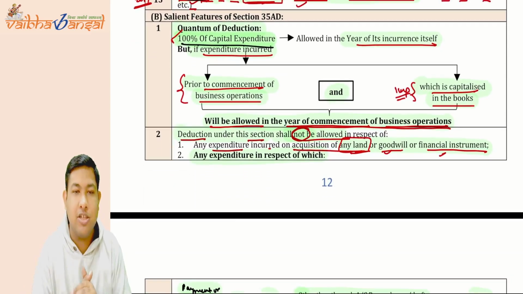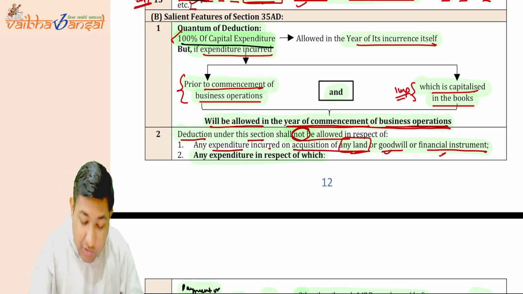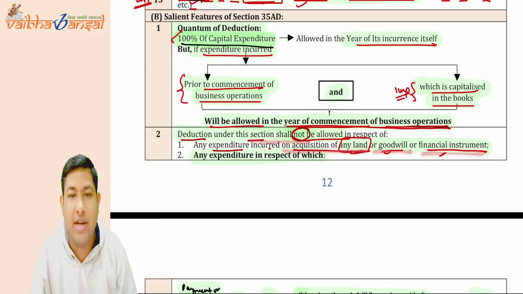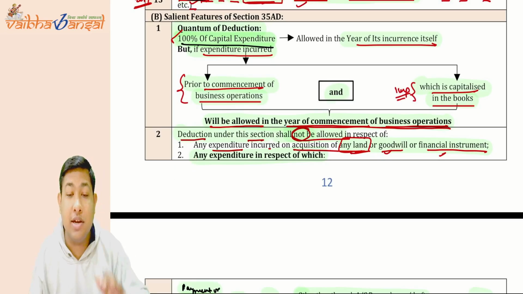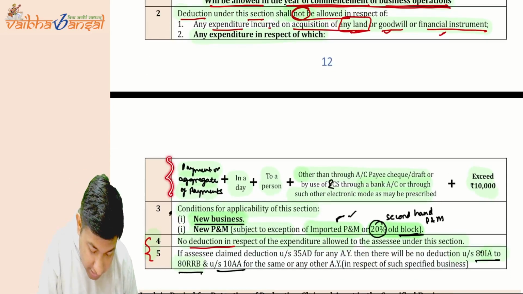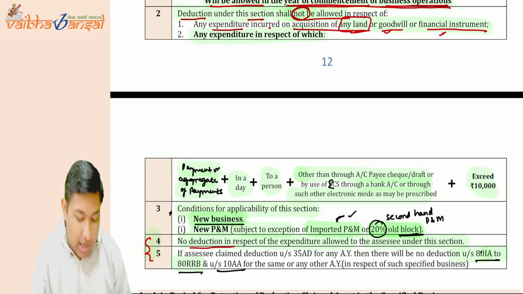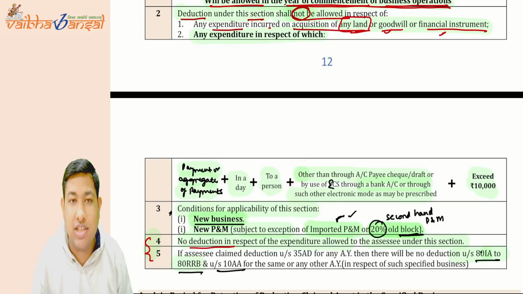Now, the first point: the deduction under this section shall not be allowed for land, goodwill or financial instruments, which we have covered. Then point number two, any expenditure in respect of which, under 43(1) the actual cost definition, the aggregate of payments exceeds 10,000 rupees other than by the prescribed modes, is also going to be disallowed. You are not going to get deduction for these.